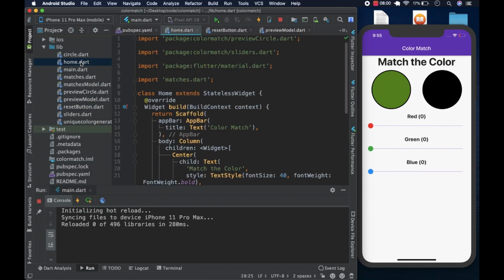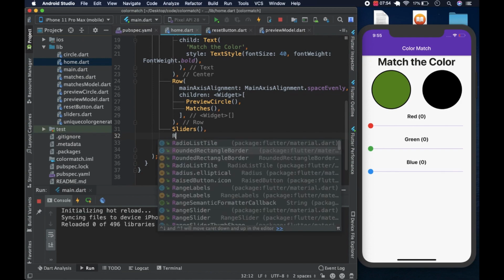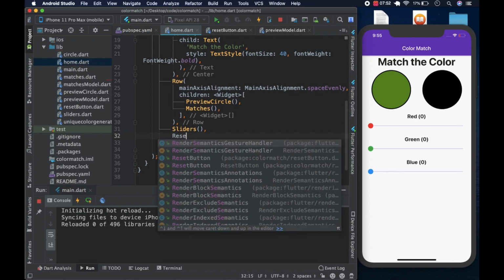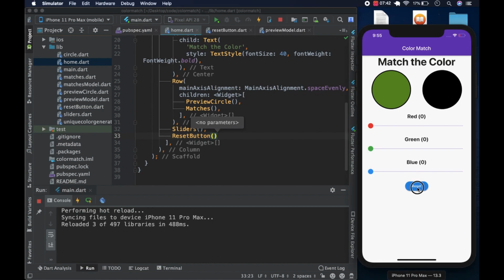Yeah, so we have that, and we're going to try and place it in the widget tree, and for that we come to home, and under the sliders we could have the reset button like so, and it should appear. So we have the reset button. Maybe we could give it a bit of padding before we move on to other things.